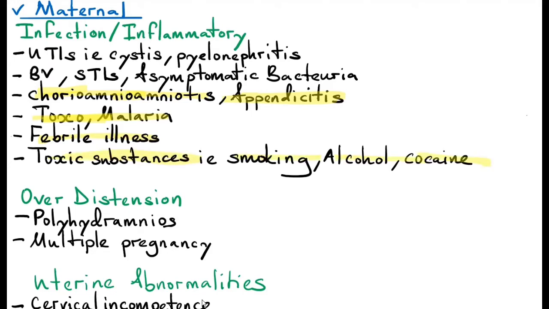So what happens is in this group, the infections and toxoplasmosis, malaria, febrile illness, and toxic substances. This can cause a systemic inflammatory response, which we call SIRS. So this causes maternal and fetal stress, which triggers the maternal fetal hypothalamic pituitary adrenal axis.